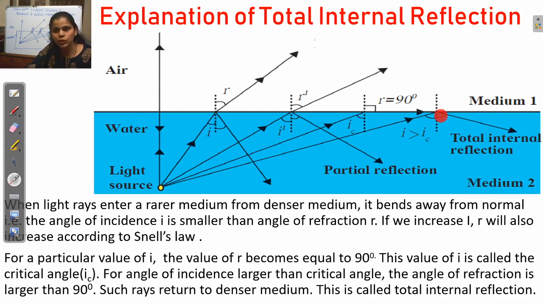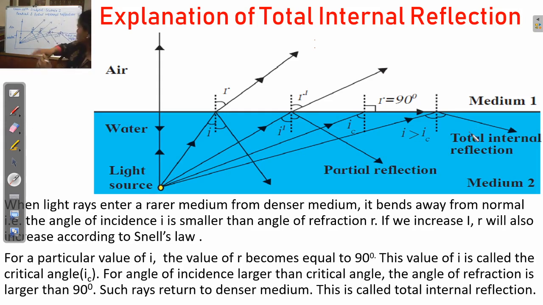This is called the total internal reflection, because no light ray gets refracted here. Because we increase the value of I, the value of R also increases, and not partial, total internal reflection will occur.